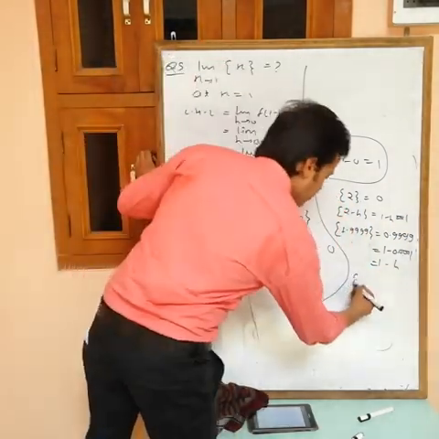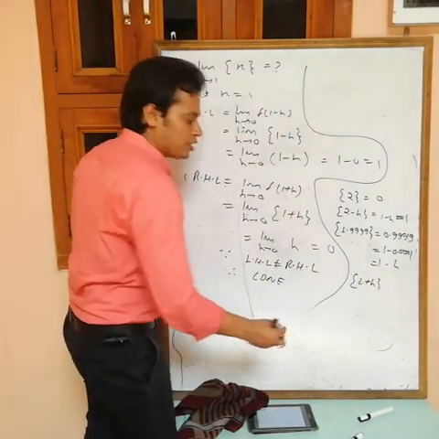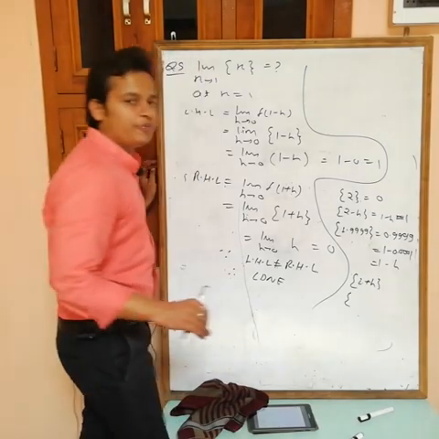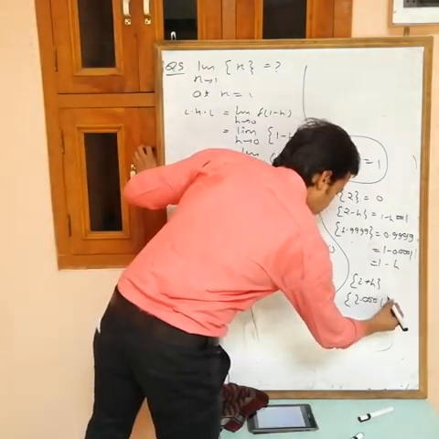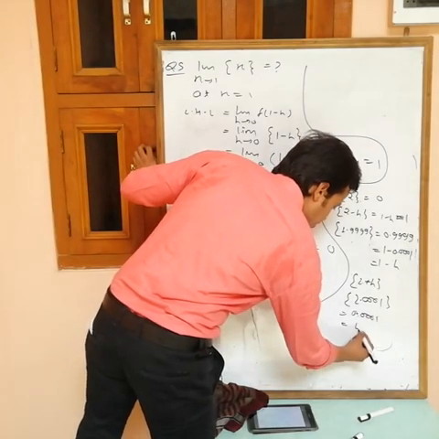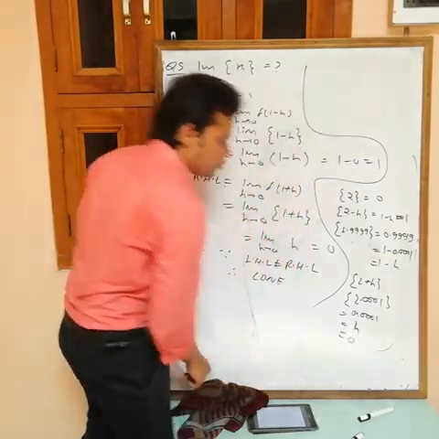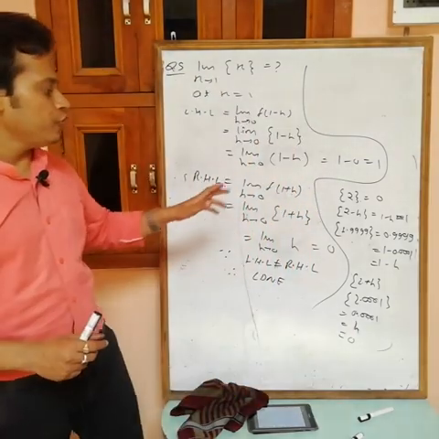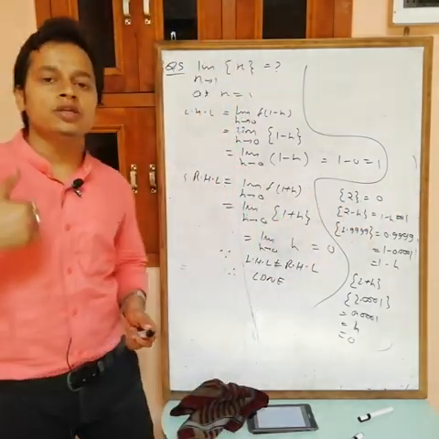If you are finding the fractional part of 2 plus h, suppose h is 0.0001, then this is 2.0001. The fractional part of this is 0.0001, actually this is h. At the end put h equals to 0, so 0. So the fractional part of 2 minus h is 1, and the fractional part of 2 plus h is 0.